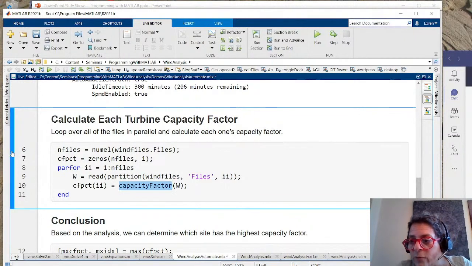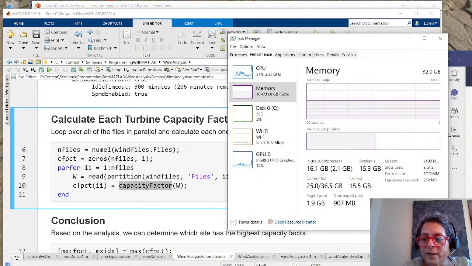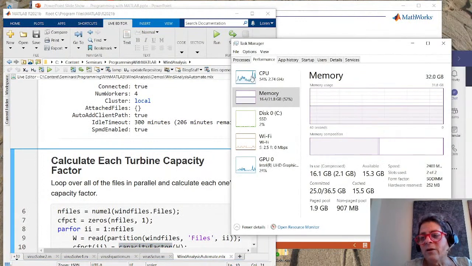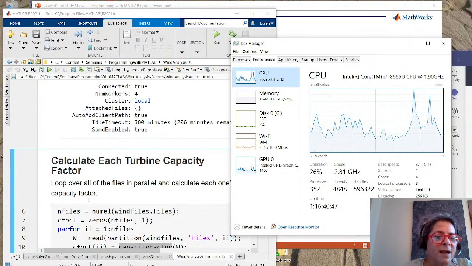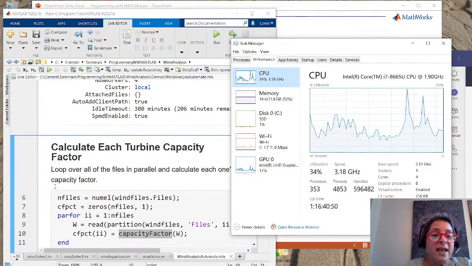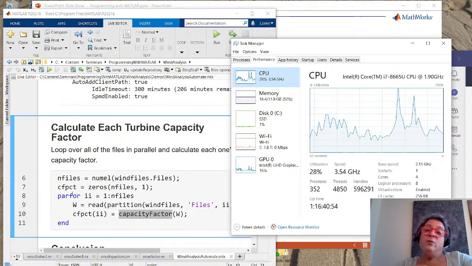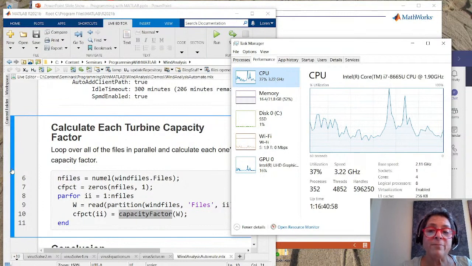Now, what I want to do before I run this is I'm going to bring up my Task Manager from Windows, and I'm going to come over here and make my MATLAB smaller because I want you to see what happens. So right now you can see I used some CPUs a little while ago, but we're not doing a whole heck of a lot right now. But now I'm going to do this, and I'm doing it in a for loop, but not a regular for loop, a parfor loop. It says use all the resources that I have locally in this case, because that's where my pool is.